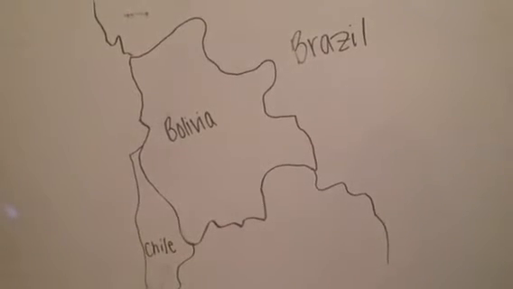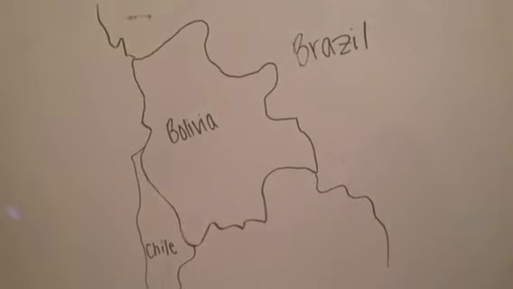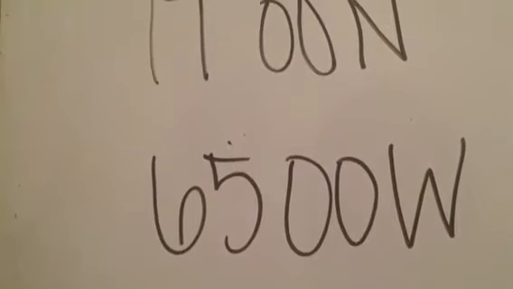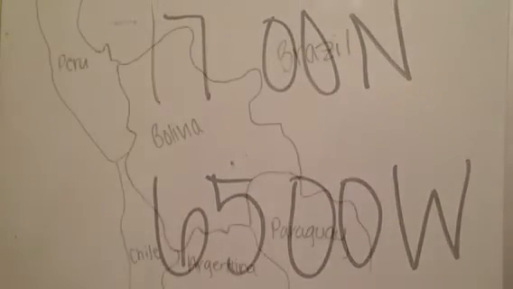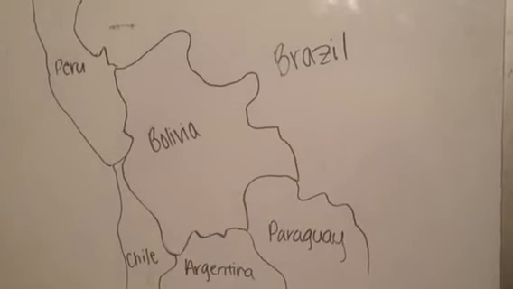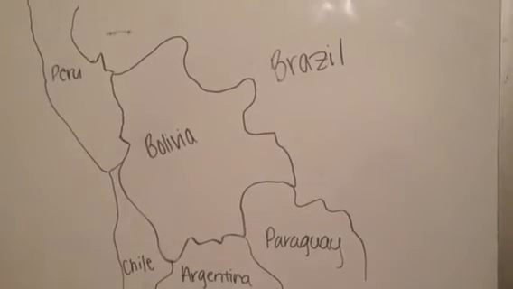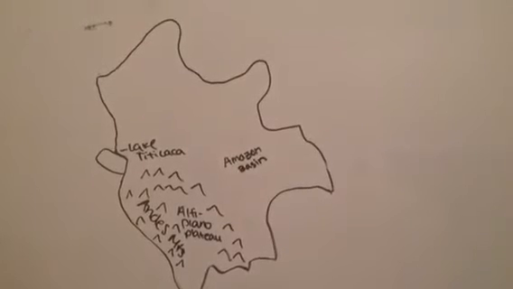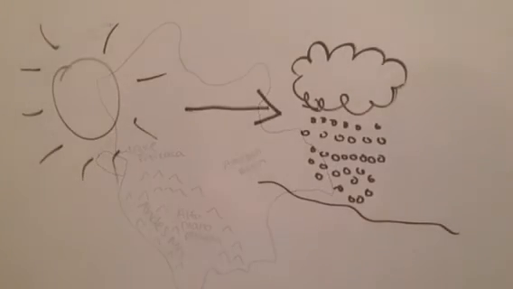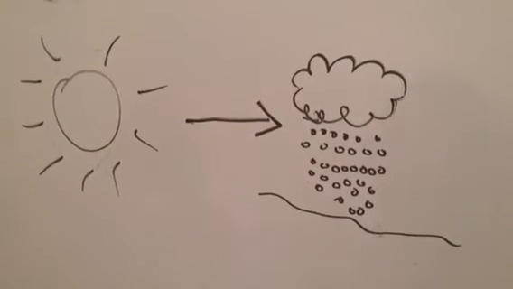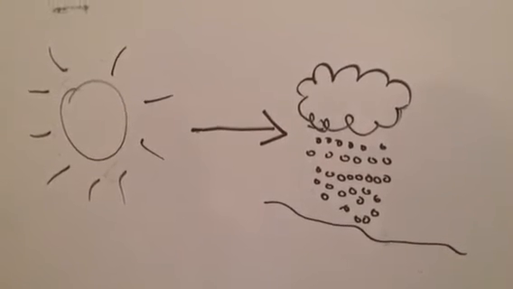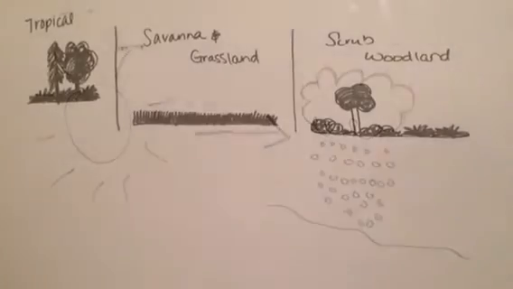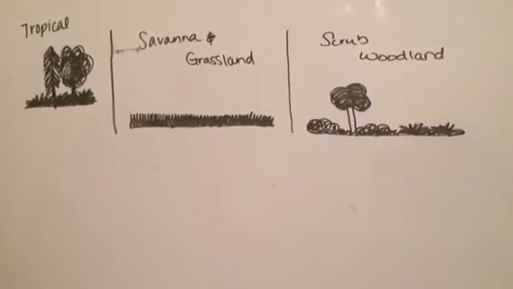Geography. Bolivia is located in western central South America, east of Chile, and southwest of Brazil. Its coordinates are 17 degrees north and 65 degrees west. Bolivia is completely landlocked and one of the most isolated countries of South America. Physical features of this country include the Andes Mountains, Amazon Basin, Lake Titicaca, and the Altiplano Plateau. Climate zone depends on altitude and varies from humid and tropical to cold and semi-arid. A large part of this country is covered in tropical forest, savanna, grassland, and scrub woodland.